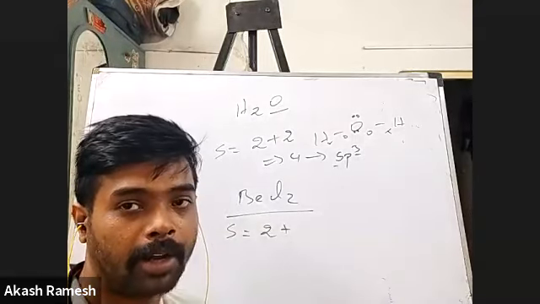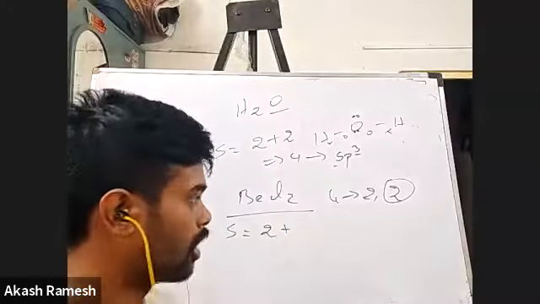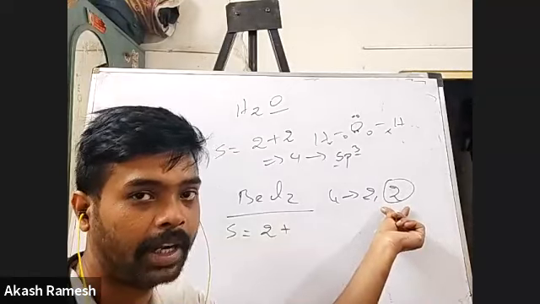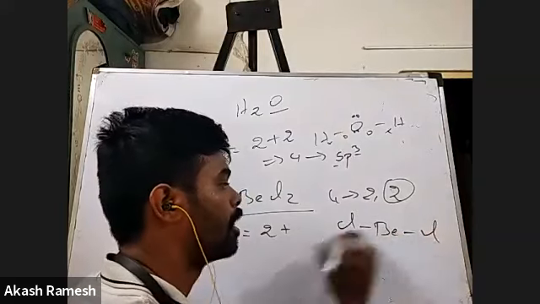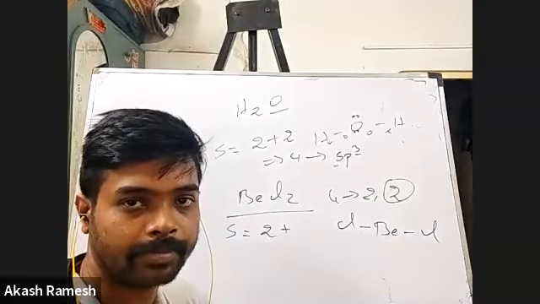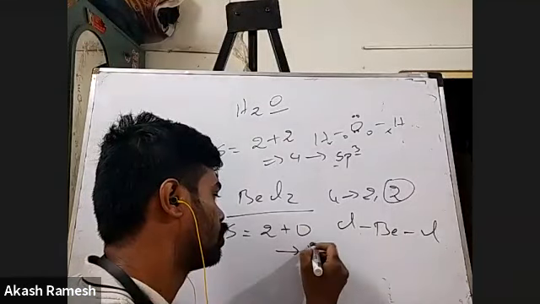What is the atomic number of beryllium? 4. What is the electronic configuration? 2, 2, 0. So there are 2 valence electrons, and both of them are involved in bonding. So obviously no electrons are in lone pairs. So 2 plus 0 is 2. So what is the hybridization? Very good, Divya.